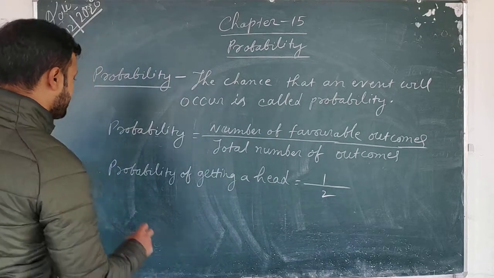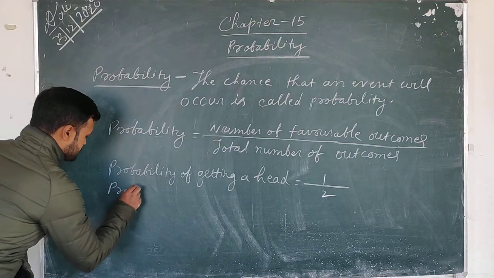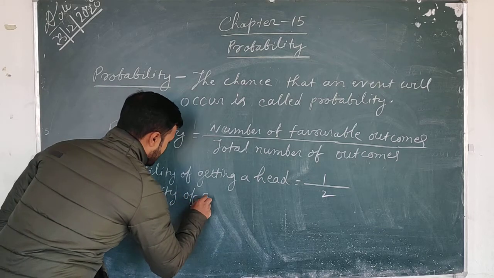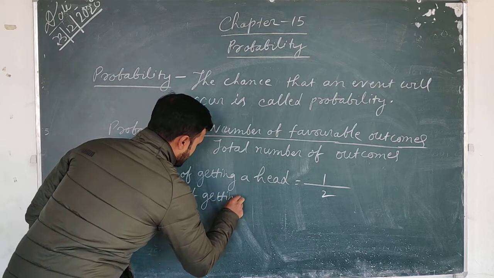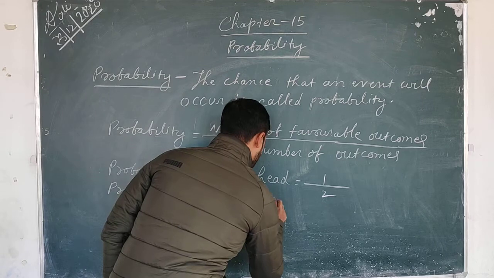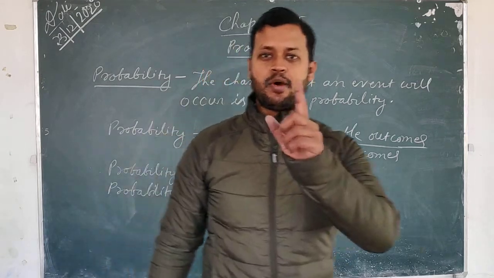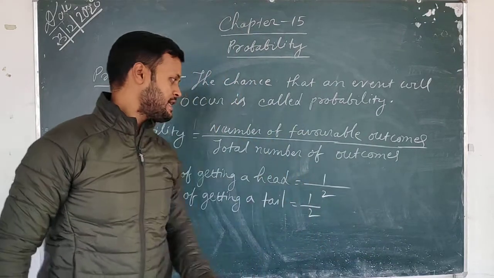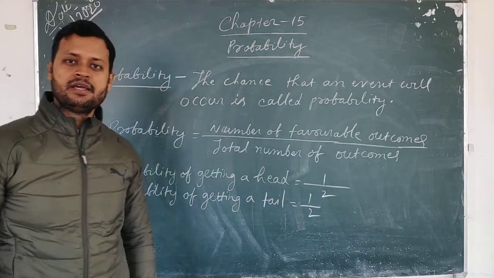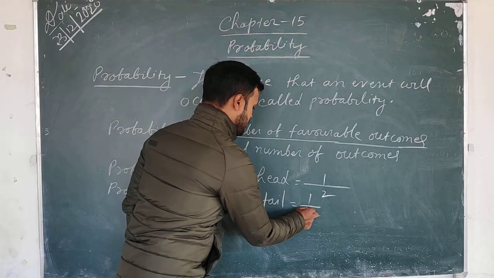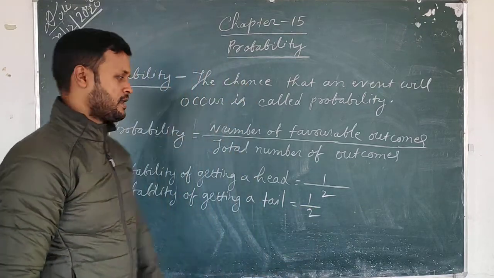And probability of getting a tail is also 1 by 2, because how many tails are there? 1 tail, and in a coin 2 sides are there. So probability will be 1 by 2. Understood? So in this way we find out the probability of an event. Okay.